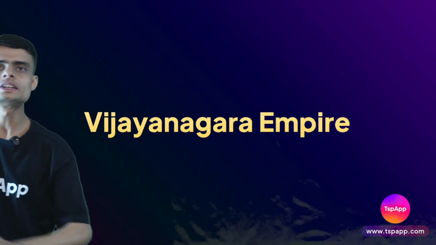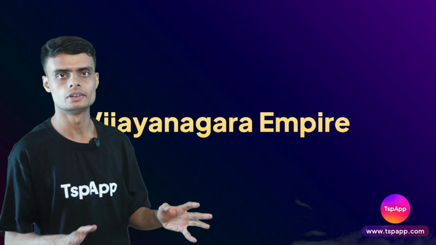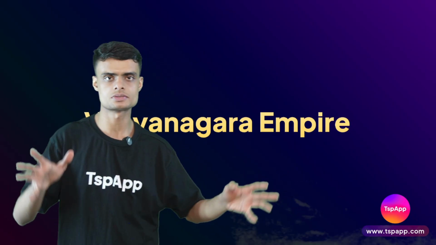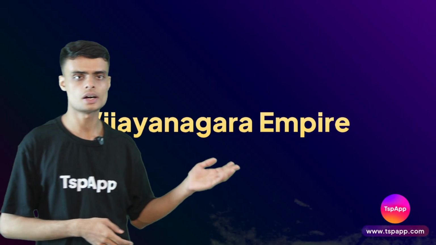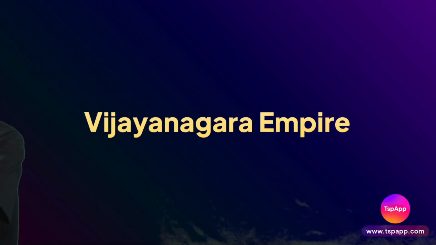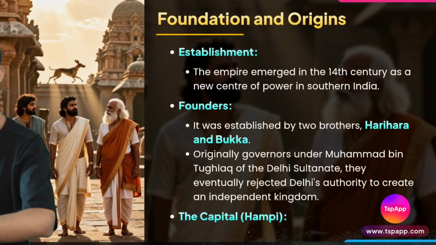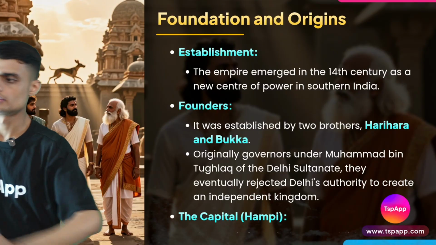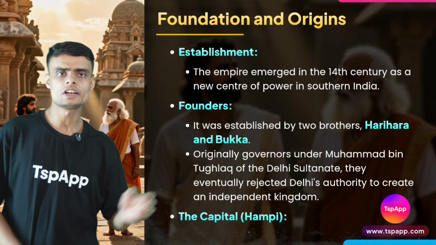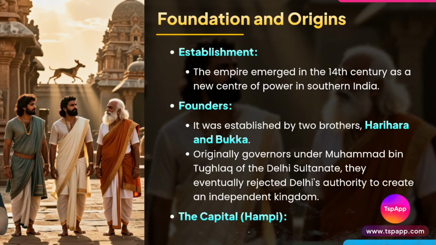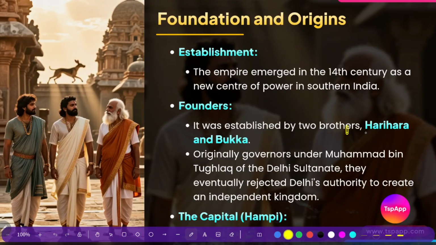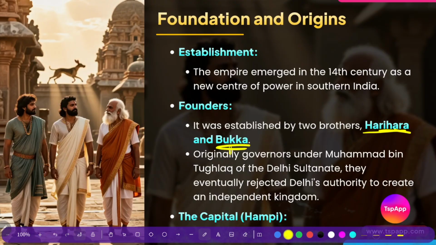Now we have completed all the different Delhi Sultans and how they were resisted by different kingdoms. We now have the Vijayanagar Empire. It was also one of the kingdoms that would repel, that would break free. How was this kingdom established? We have a very interesting story. This kingdom was established by two brothers called Harihar and Bukka.